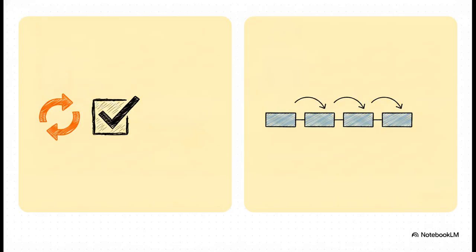Beyond functions, we also have loops, which are categorized mainly into while loops and for loops. Loops allow you to execute a block of code multiple times automatically. A while loop continues running as long as a certain condition remains true. Honestly, it's exactly like being asked to take out the trash every single week until a specific condition is met, like, say, you moving out. A for loop, on the other hand, is perfectly suited for iterating over a specific known range of numbers or a defined list of items.